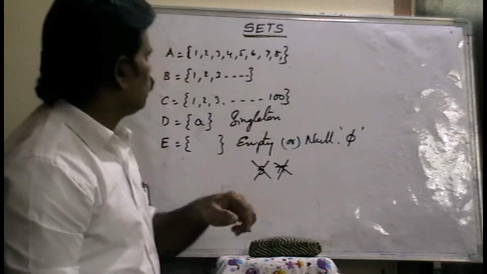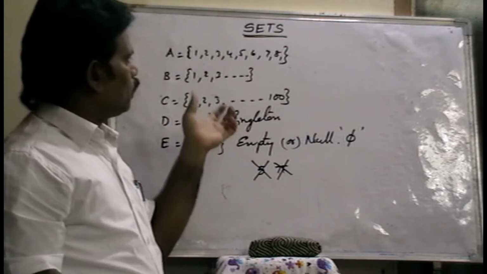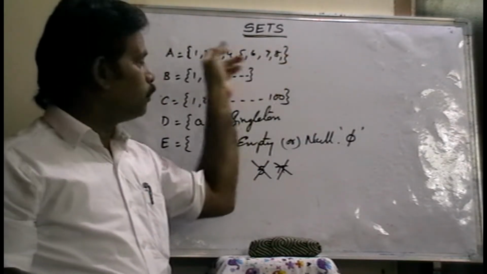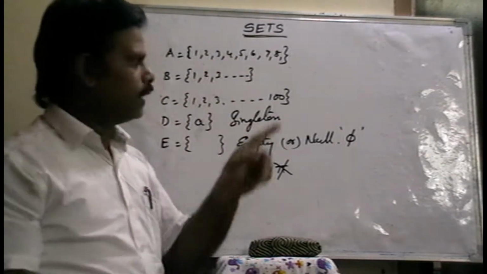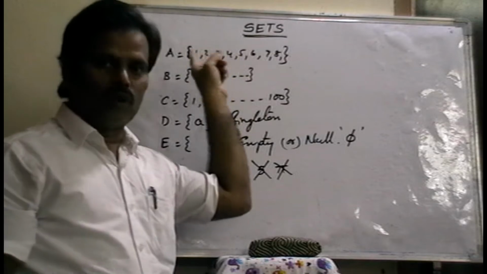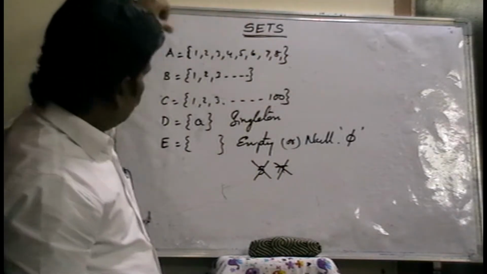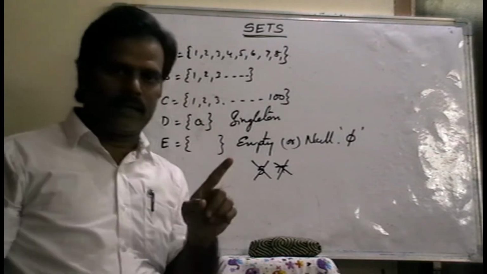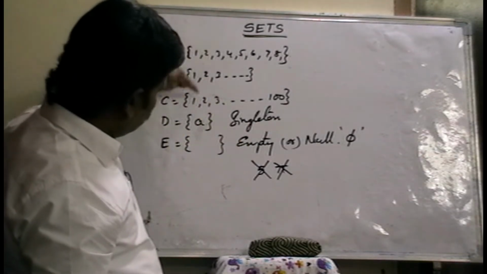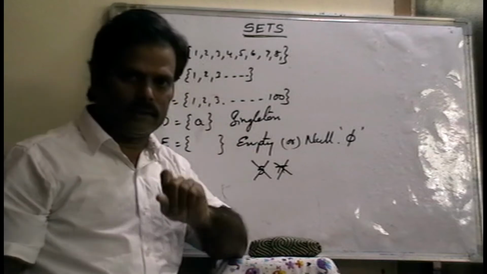Right? Now, in this type of sets, first, the elements are bounded by flower brackets, and no element should be repeated. And second, every name of a set is indicated by only capital letters, and inside the elements only small letters are used.